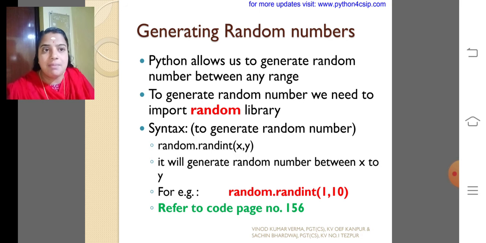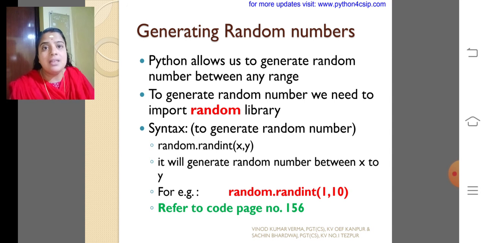To generate a random number, we need to import the random library. The syntax to generate a random number is random.randint(x, y). Randint is the function, x is the lower bound and y is the upper bound. It will generate random numbers from x to y. If you give 1 to 10, it will generate random numbers between 1 and 10. Sometimes it may be 2, 3, 4, sometimes 5, 6, 7, sometimes 8, 9, 10.